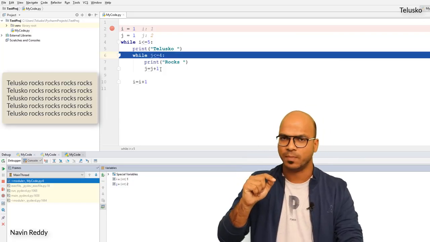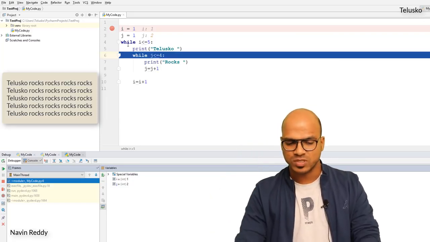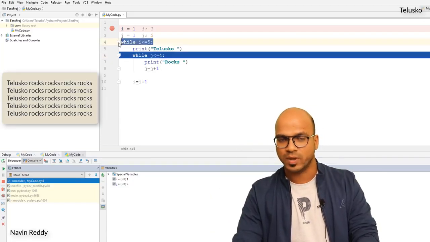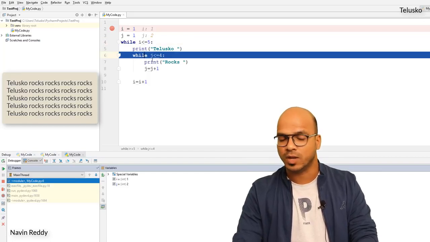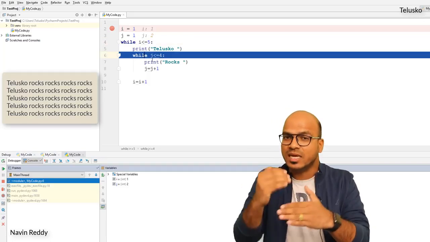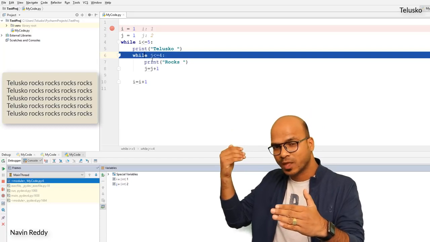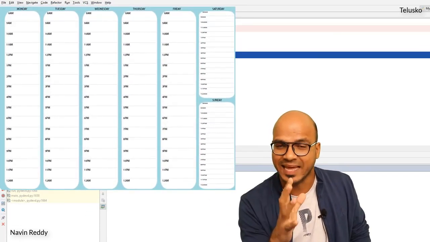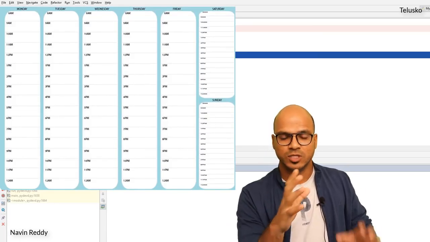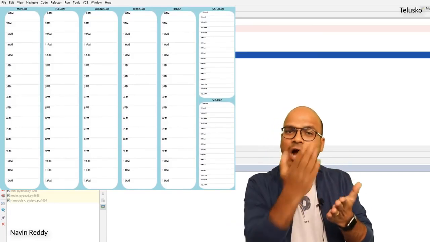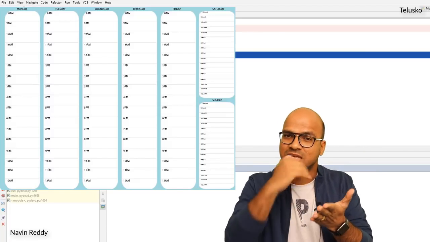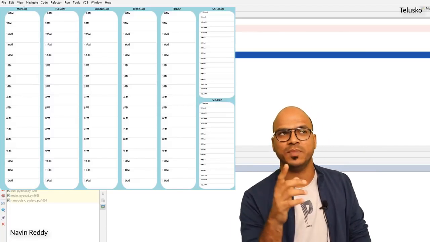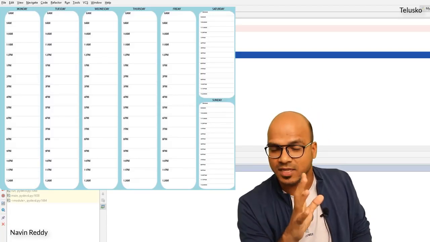But look at the jump. It is not jumping outside, it's not jumping back to this loop. It is jumping back to the inner loop. Because first it will complete the inner loop, then it will go back to the outer loop. Right? It is something like, you know, we have 7 days a week and each day has 24 hours. Right? So you can imagine the number of days is the outer loop and the number of hours is the inner loop. Right? So let's say if you start with Sunday, it has 24 hours.